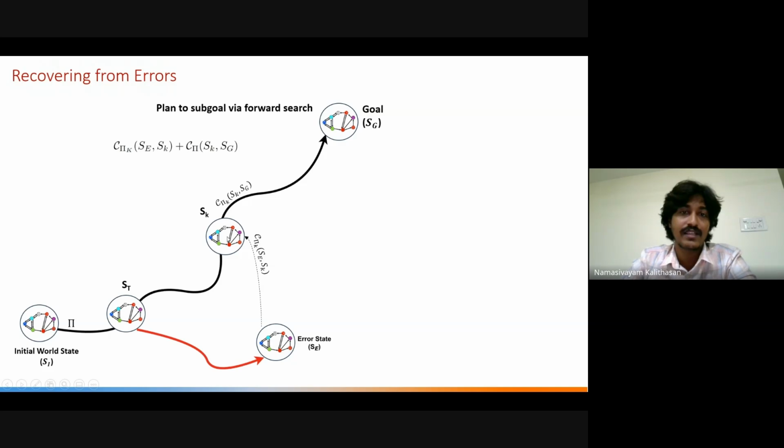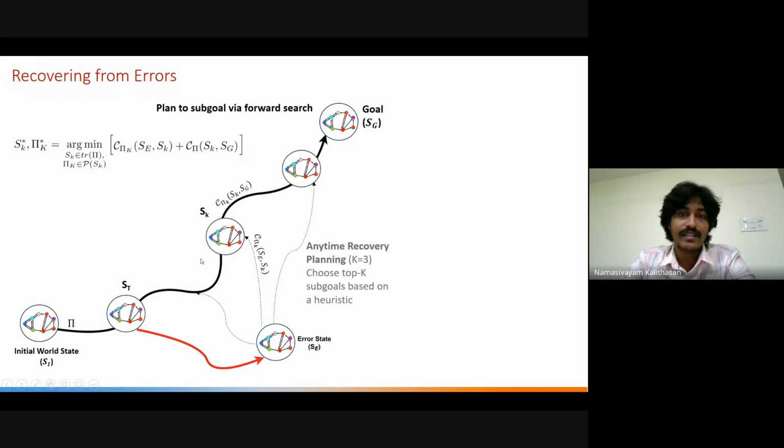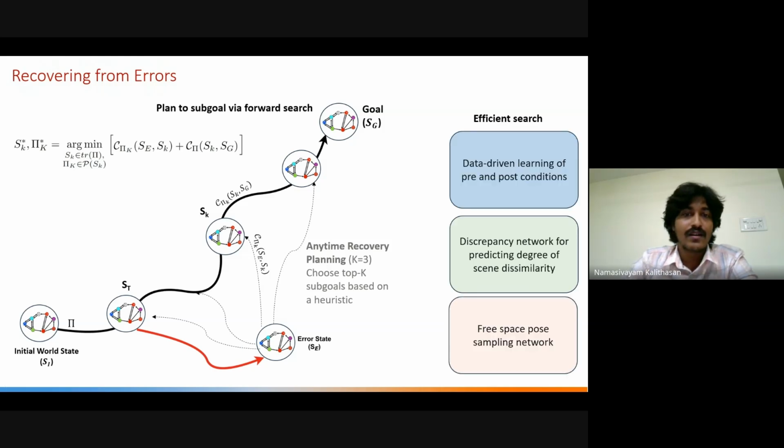how useful each state is for the recovery. We take the cost of going from the erroneous state SC to SK using our discriminator. So if we have n erroneous objects, then this cost would be n, and we already know from the plan the length, the cost of this state. We take the sum of that as a heuristic for how useful the state would be. We rank the states and perform an anytime search to the top k subgoals. This allows us to choose the state appropriately.